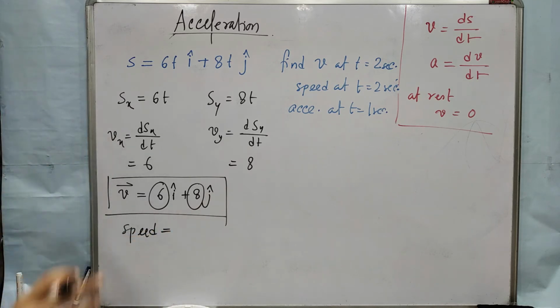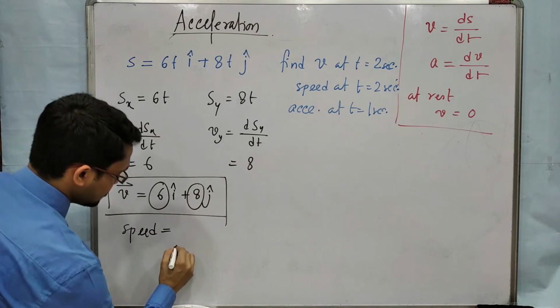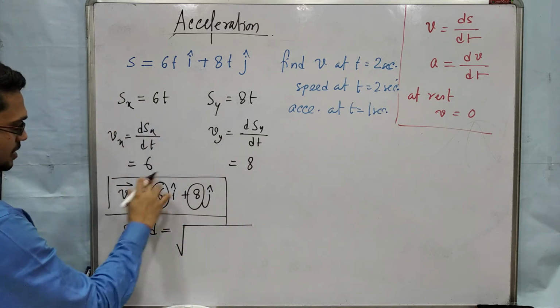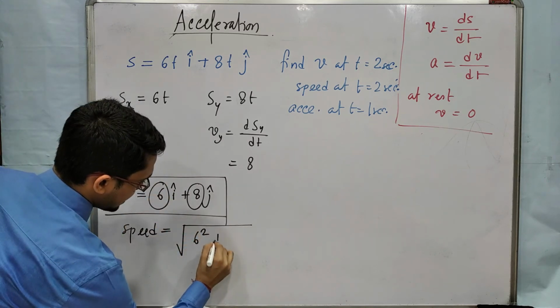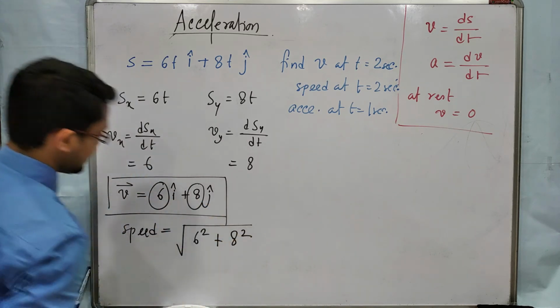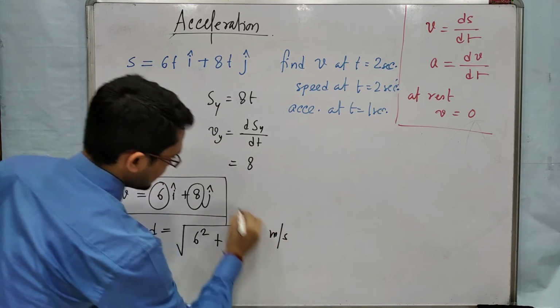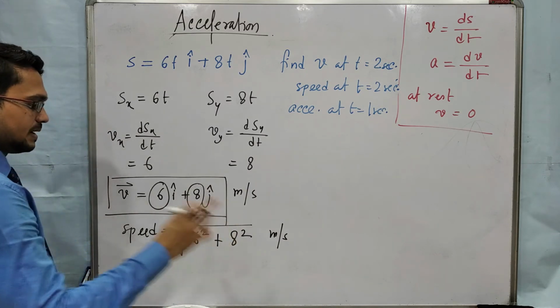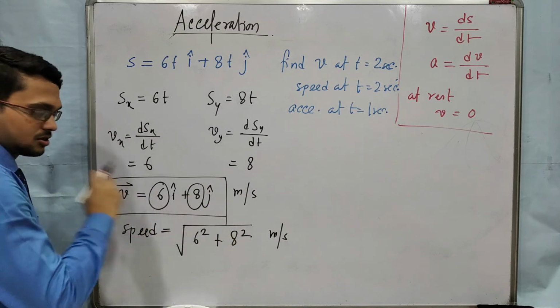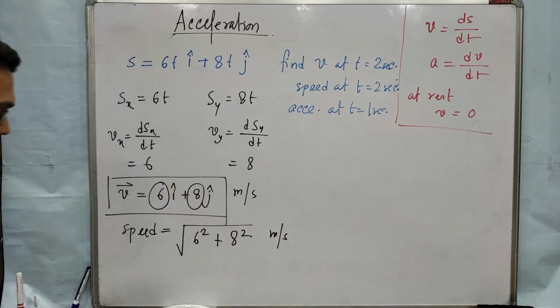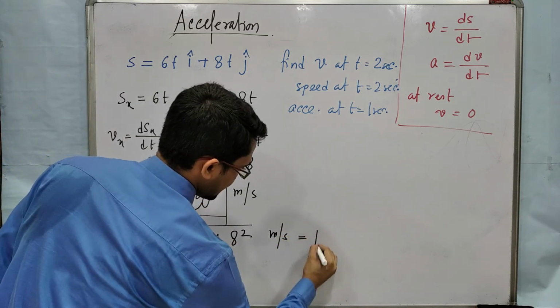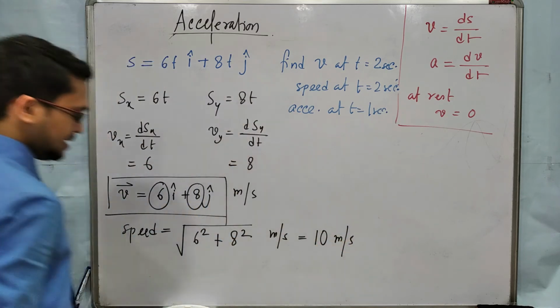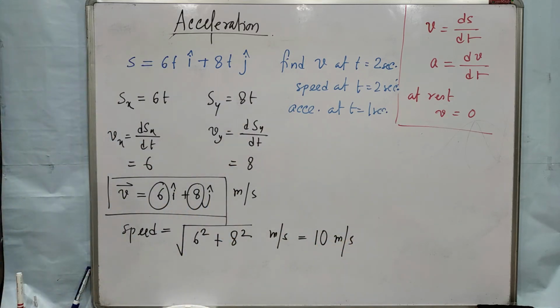Now speed. Speed means what? Speed means the magnitude of velocity. How to find magnitude? Magnitude means root over the x component square plus y component square. Okay, meter per second, here also meter per second. So speed will be magnitude of velocity, that means root over square of x component plus square of y component. Calculate this, you will get 10 meter per second. 6 square 36 plus 64, 100, root 100 is 10 meter per second.